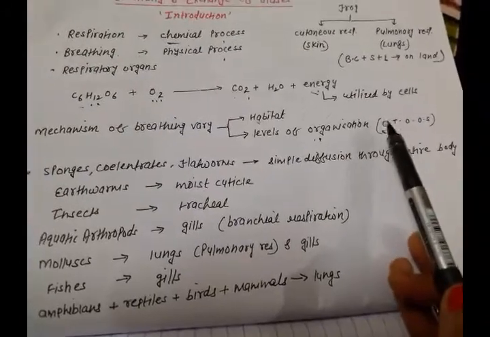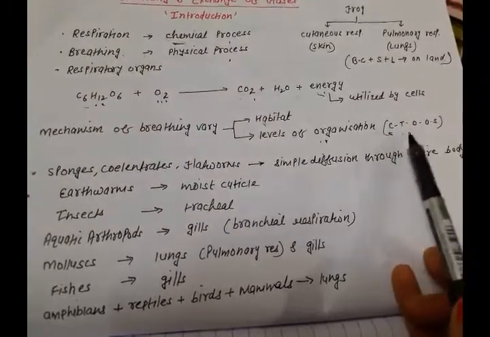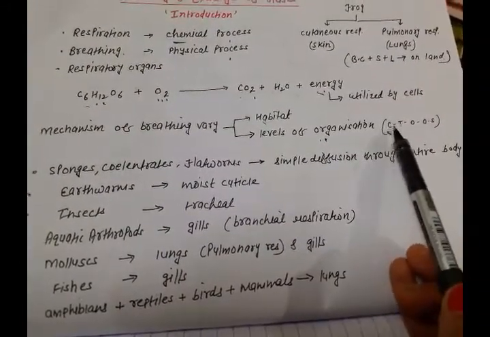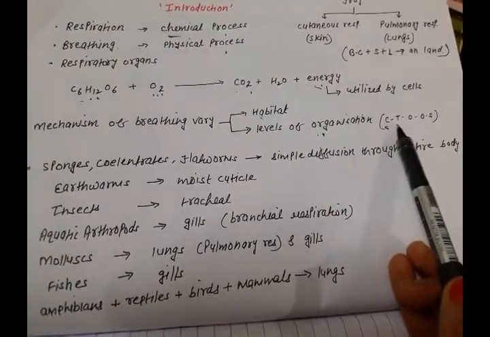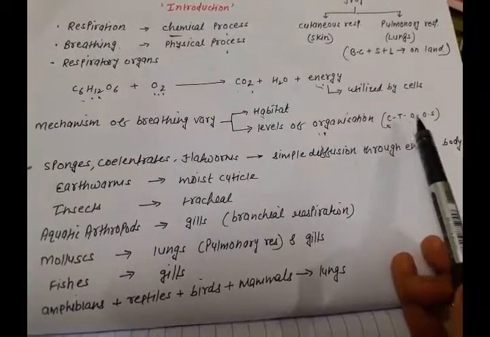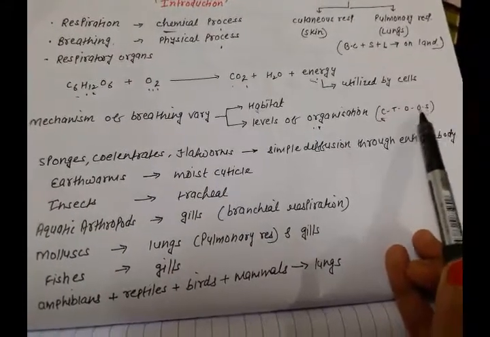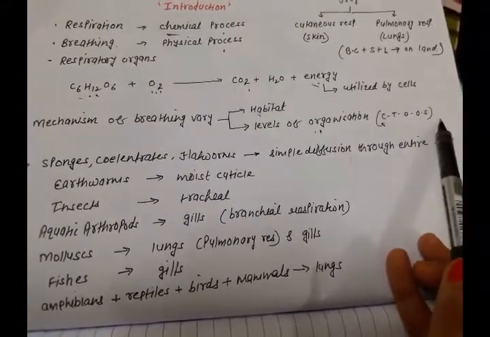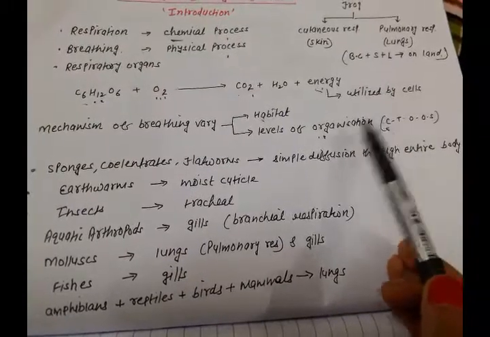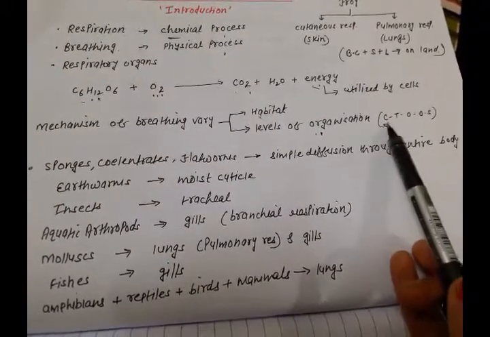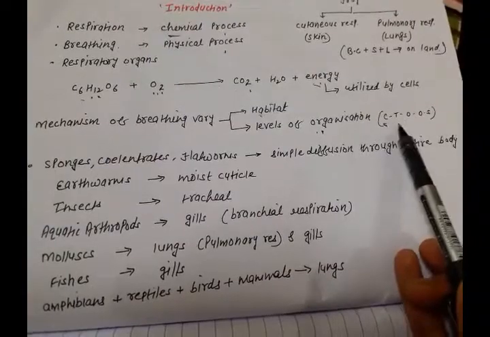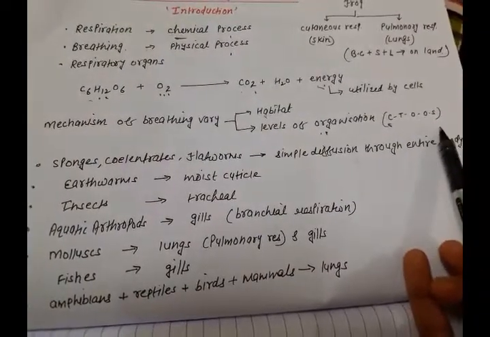We know that smallest unit of our life is cell. Group of cell will make tissue, group of tissue will make organ, group of organ will make organ system, and organ system will make organism. So the body is made up of cells only, or the tissue, or the organ, or the organ system.